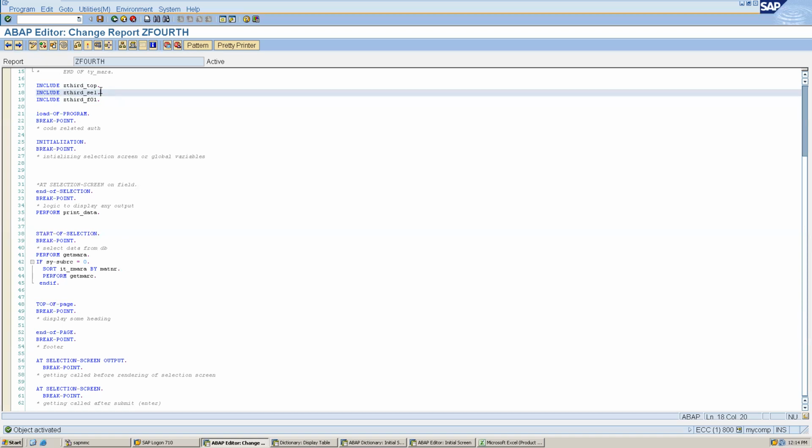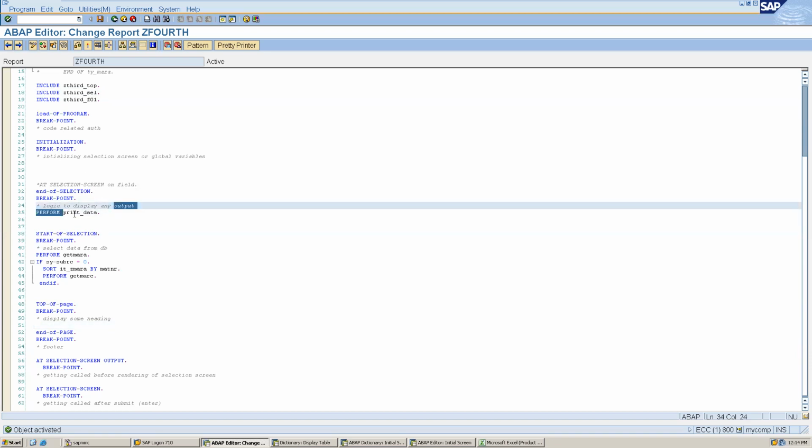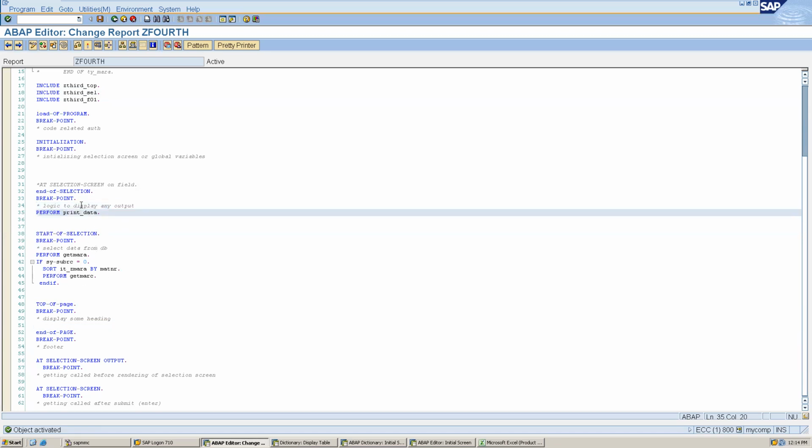Okay, and this is how these events are getting called. It is not that start of selection is one event and end of selection is notifying that start of selection has ended. No, end of selection is a different event, start of selection is a different event. We can even write the print before; it may seem here that we are printing data right before we are getting the data, right? Because we have written this print data before getting the data. So here we are getting the data, right?